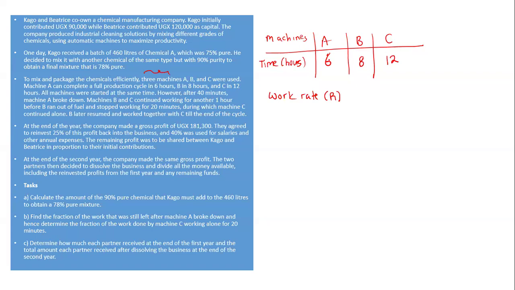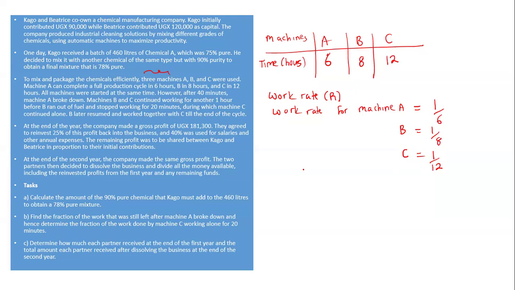That is what we call the work rate per hour. So the work rate for machine A is going to be 1 out of 6. What about for machine B? It's going to be 1 out of 8. What about for machine C? It will be 1 out of 12. That means that per hour, A completes 1 out of 6, B completes 1 out of 8, and C completes 1 out of 12.